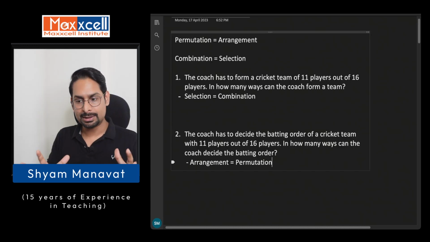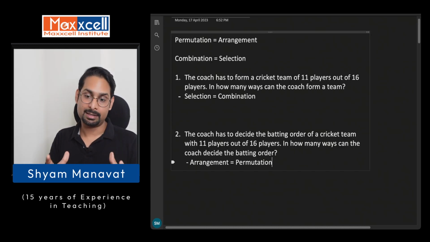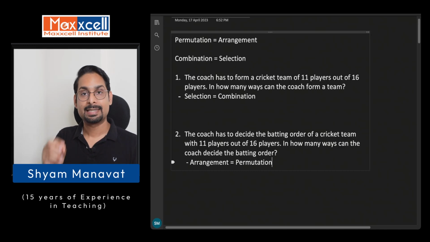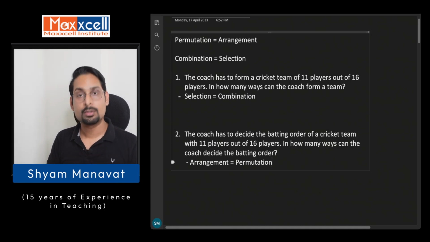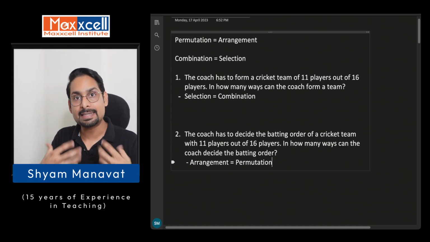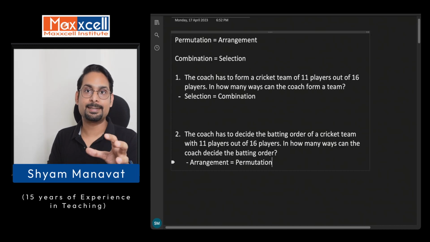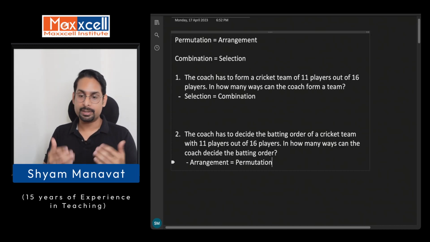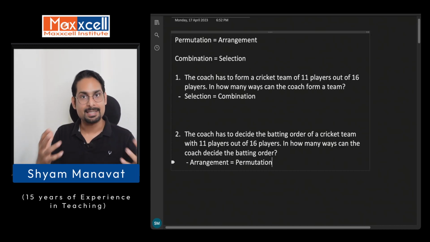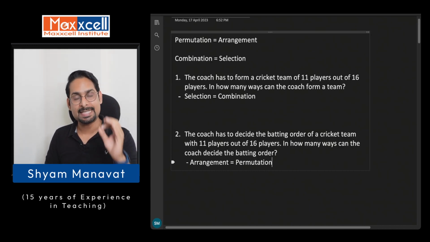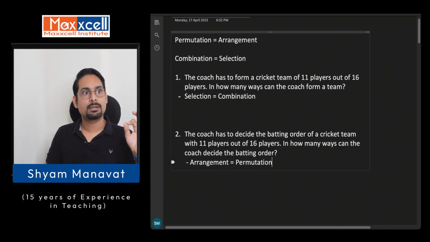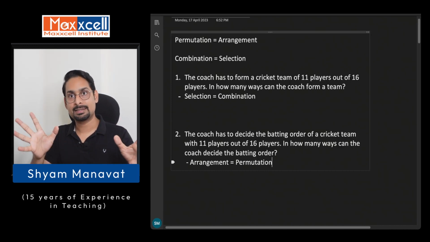So we are not going to solve these questions now, but we need to understand with these examples what selection and arrangement are, and what to apply. Also, one of the important points is that the question will not necessarily tell you directly to find the arrangement or find the selection. You need to figure it out by looking at the question and understanding the situation. So understanding whether to go for arrangement or selection is the first step.